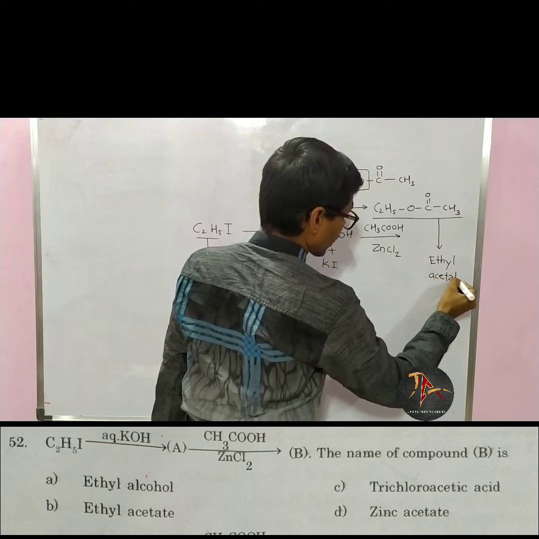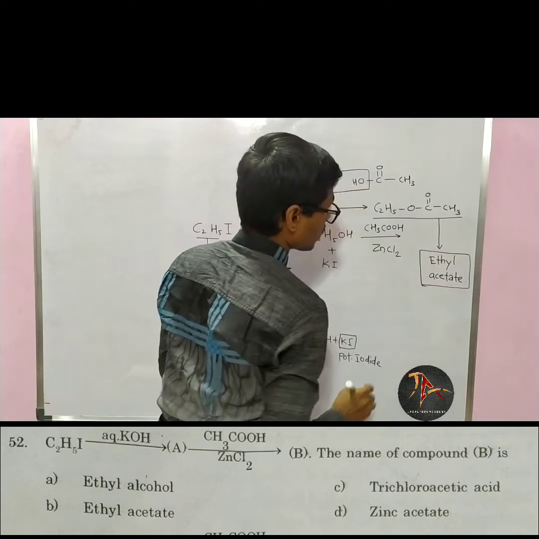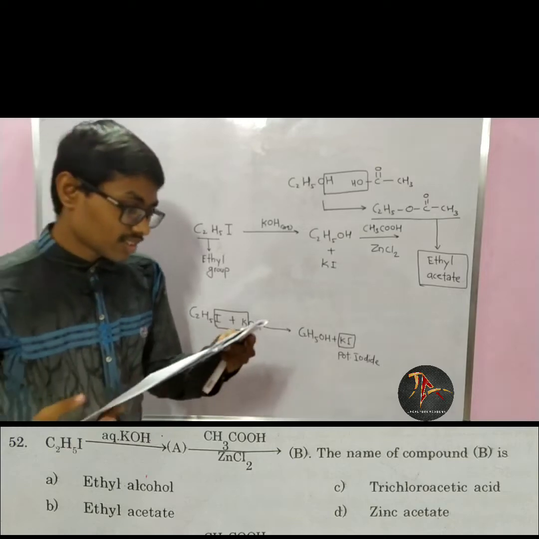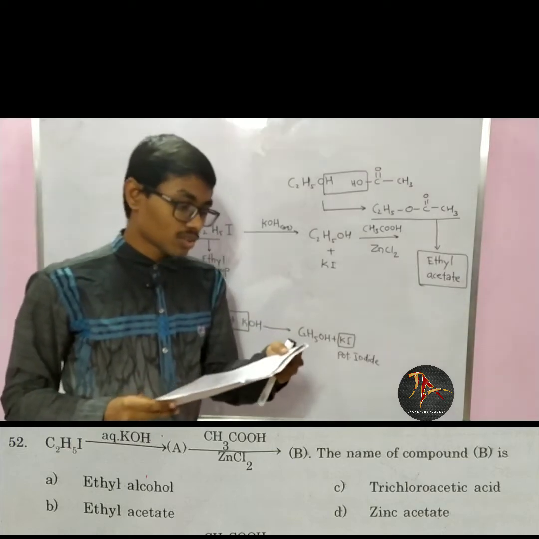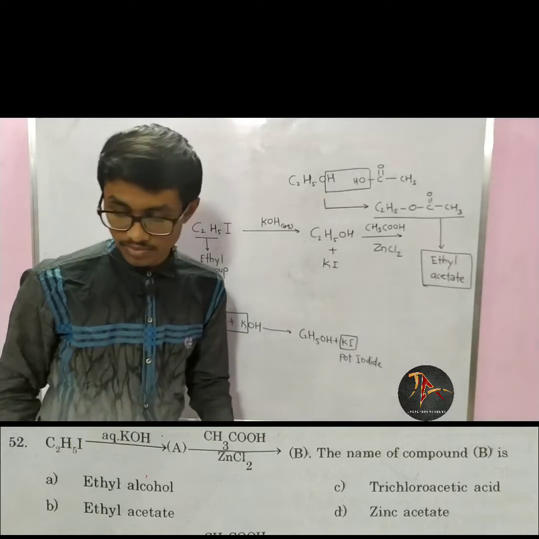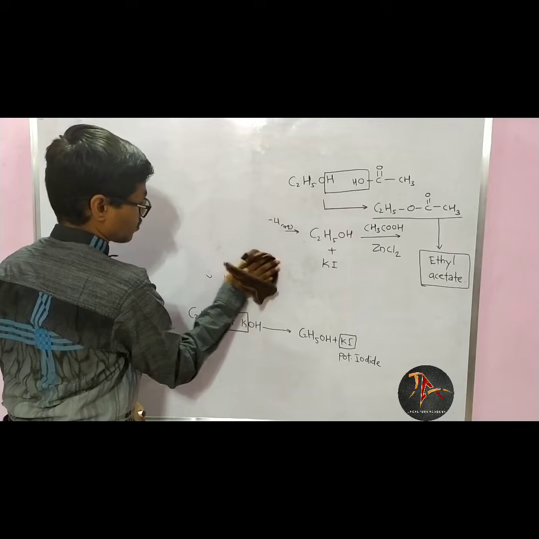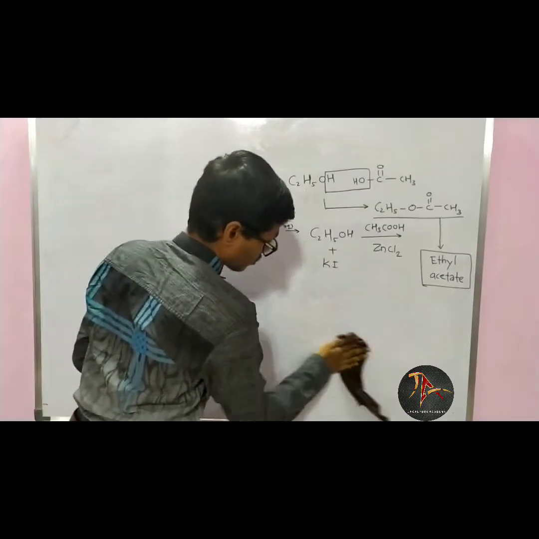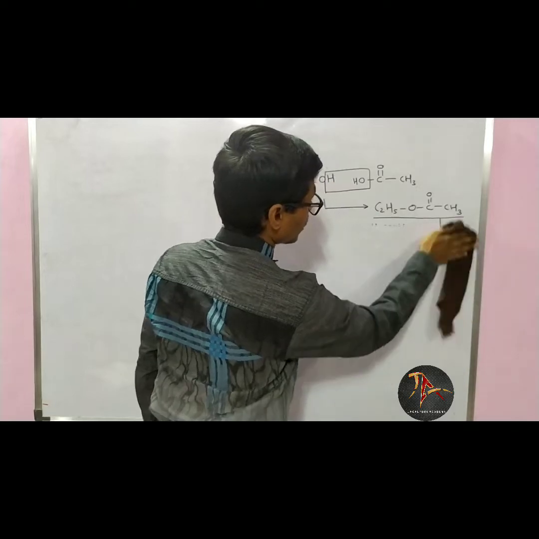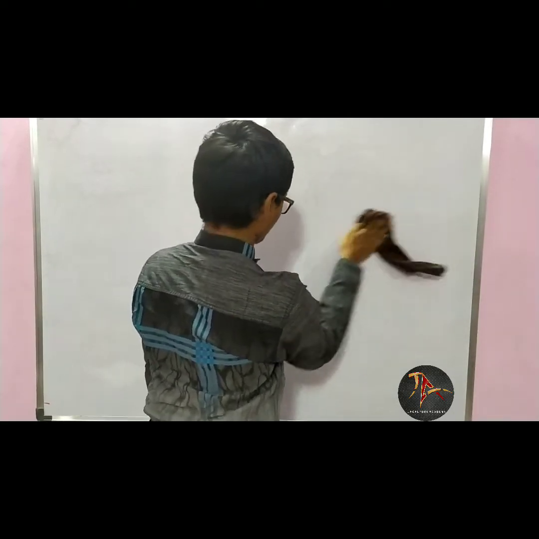So from this reaction we will get ethyl acetate as the final product. So ethyl acetate is given in option B. So option B should be correct answer for this question. Please make sure that you are noting the question and trying before me.